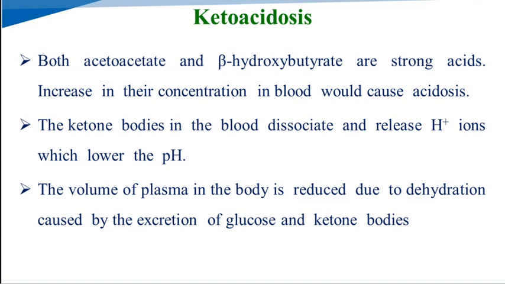Ketone bodies in the blood dissociate H plus ions, which lowers the pH. The volume of plasma in the body is reduced due to dehydration caused by the excretion of glucose and ketone bodies.